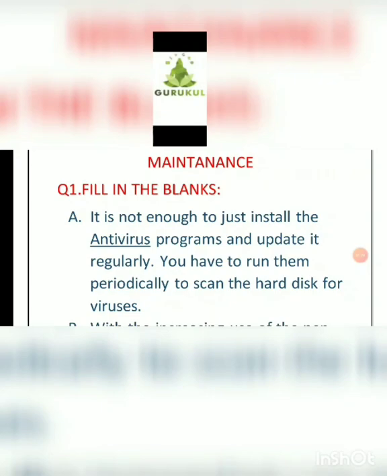What do you mean by antivirus? Kids, we have already discussed what is a virus. A virus is a computer program which is transmitted from one disk to another disk, one computer system to another, making lots of interruptions in computer operations. So antivirus software is a special kind of software which is used to detect and eliminate viruses from the computer system. So the antivirus needs to be periodically scanned and updated regularly to make your computer system safe from the computer virus.